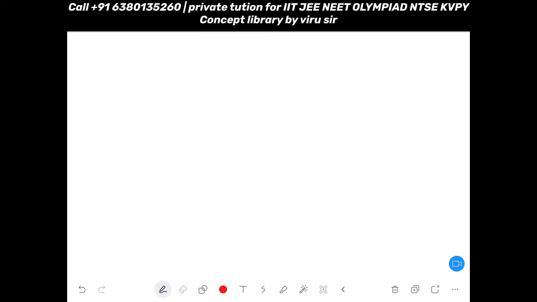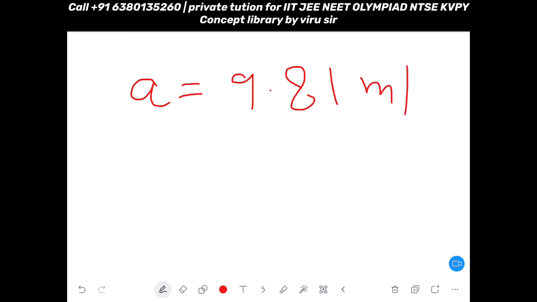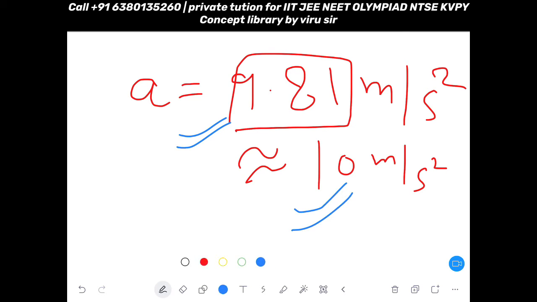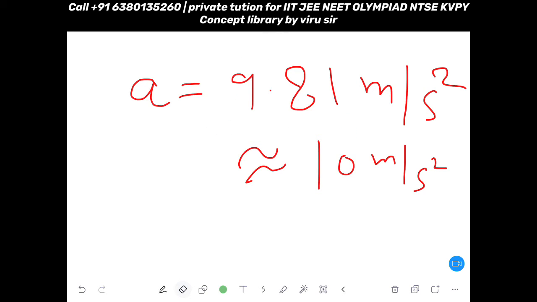Okay, very good. Actually, the exact value of the acceleration is 9.81 meter per second square. But because this data is very close to 10, we consider 10 meter per second square. Now, which one will you use, 9.81 or 10? If in the examination they have told you to use 9.81, then you have to use 9.81. But if they have not given you exact data, then for simplicity you can use 10, to avoid complicated multiplication and division. No need to go for the decimal, then you can use 10.